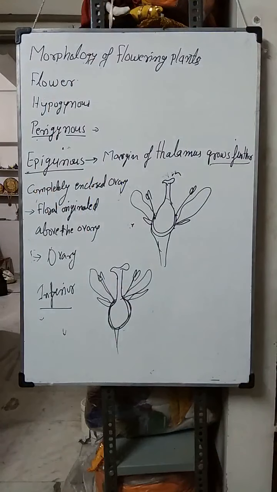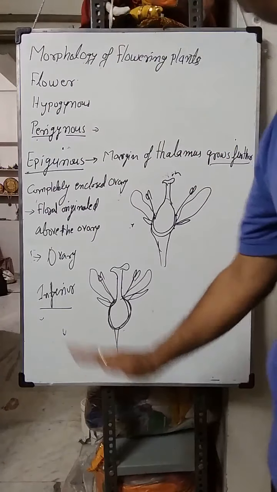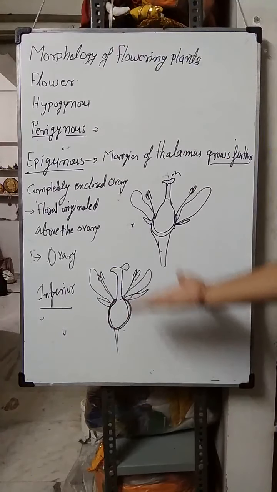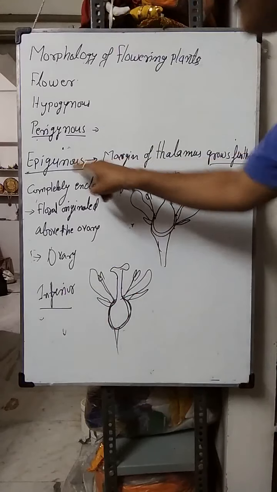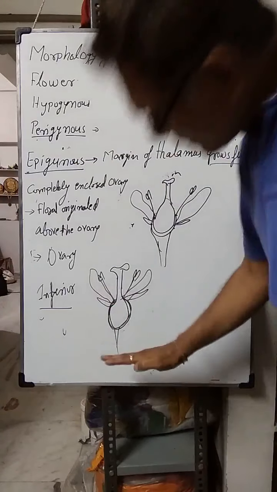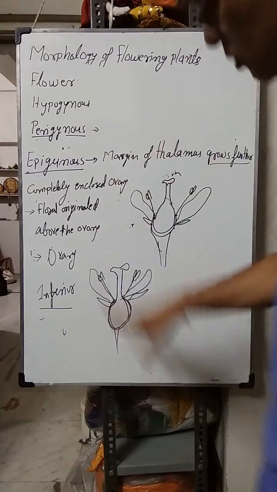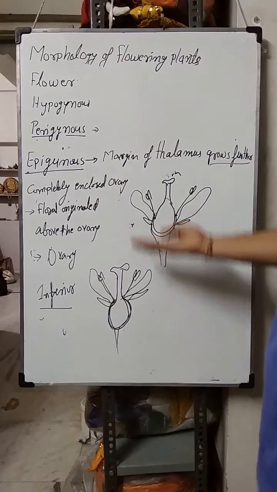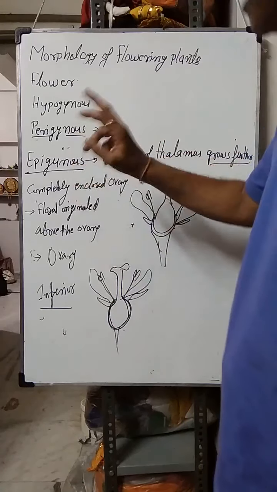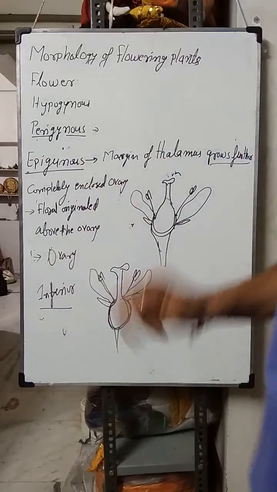Inferior means नीचे and superior means ऊपर. So in the epigynous flower, the ovary is below in position and the other parts of the flower are above the ovary. That's why it is known as an inferior ovary.